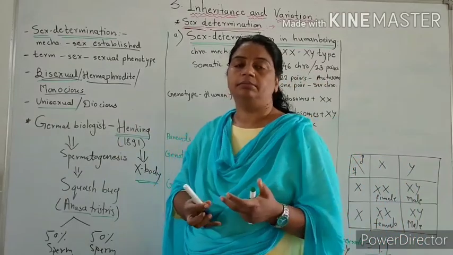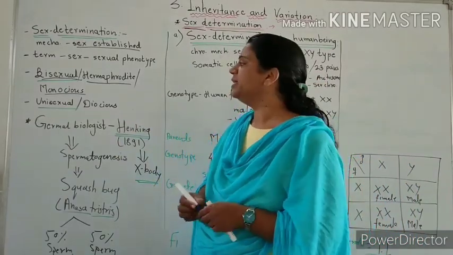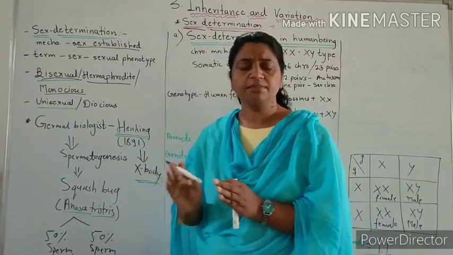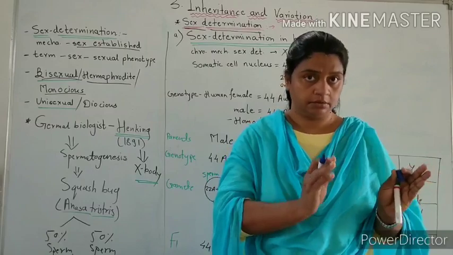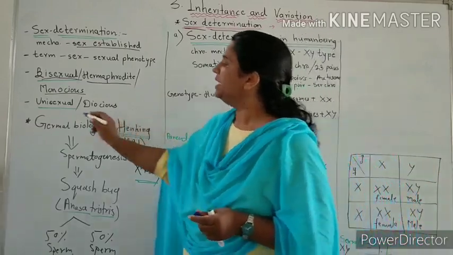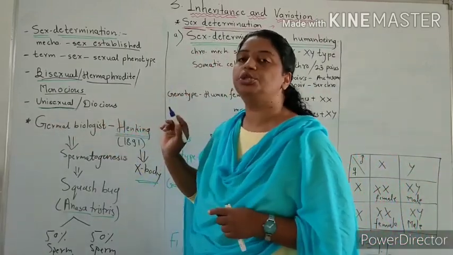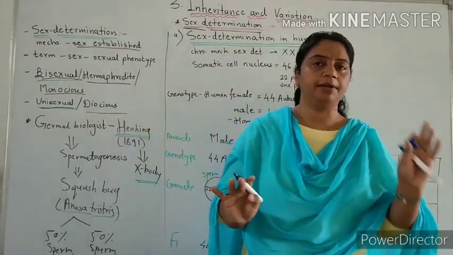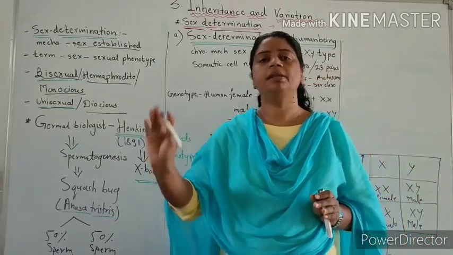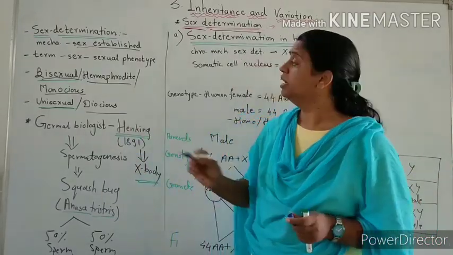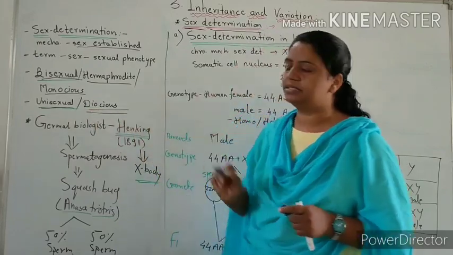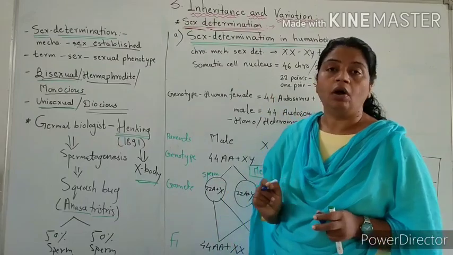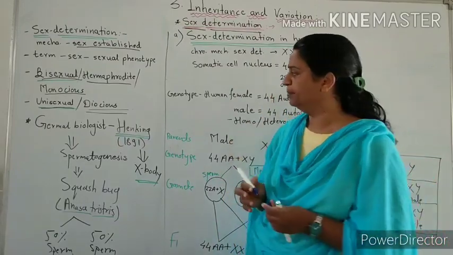Then in some species, the organism has only one sex, either a male reproductive system or a female reproductive system. These animals are called unisexual animals or dioecious. Dioecious means the two sexes are separate: male having a male reproductive system, female having a female reproductive system. Unisexual means one sex organ only, male or female.